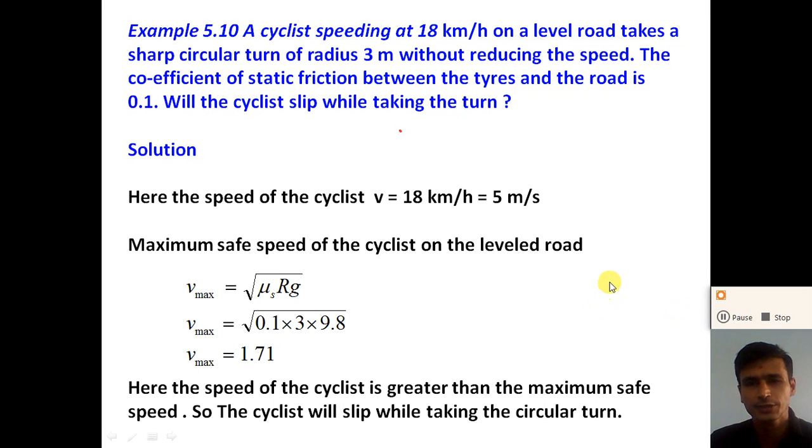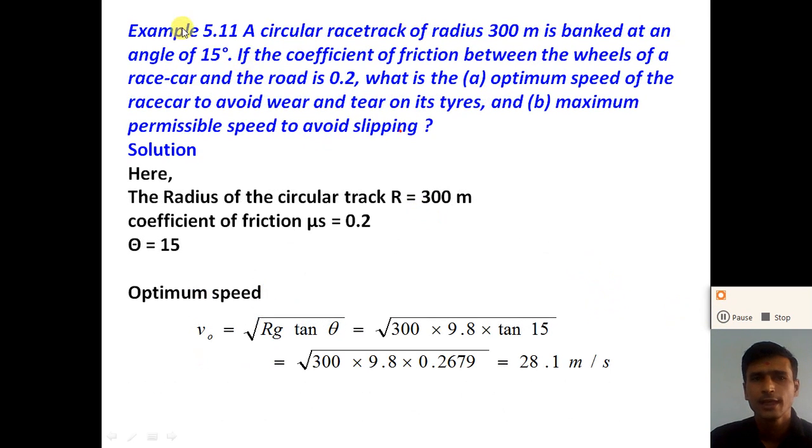So now dear student, the last example is example number 5.11. A circular racetrack of radius 300 meter is banked at an angle of 15 degree. The radius of the circular track r is equal to 300 meter, and the angle of the banked surface theta is equal to 15 degree.